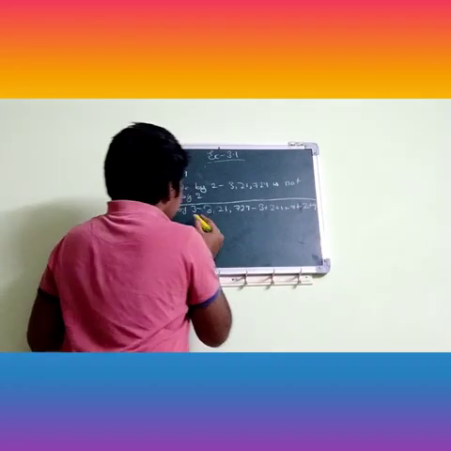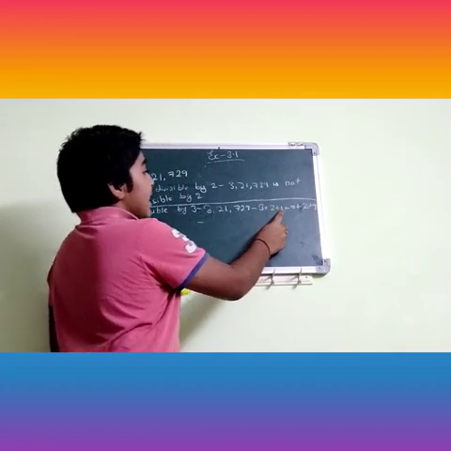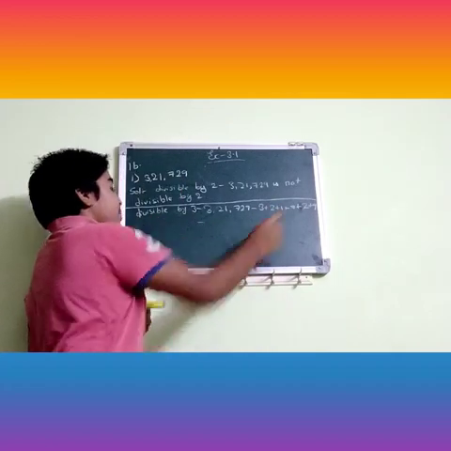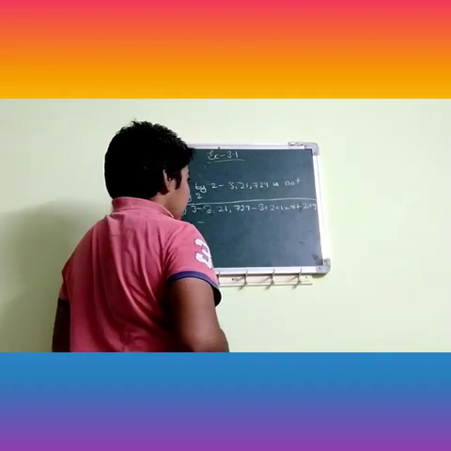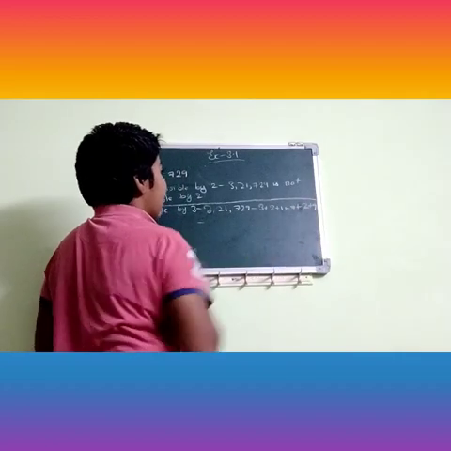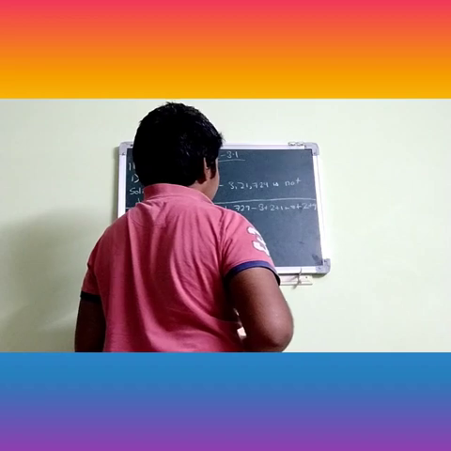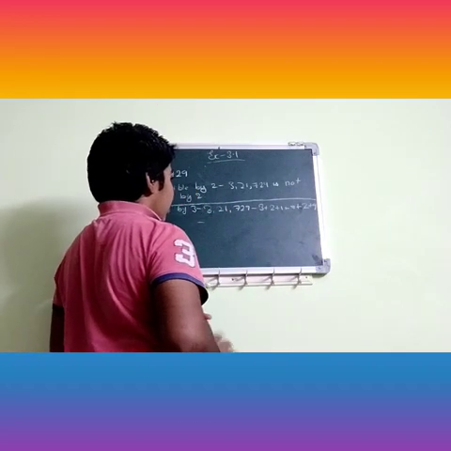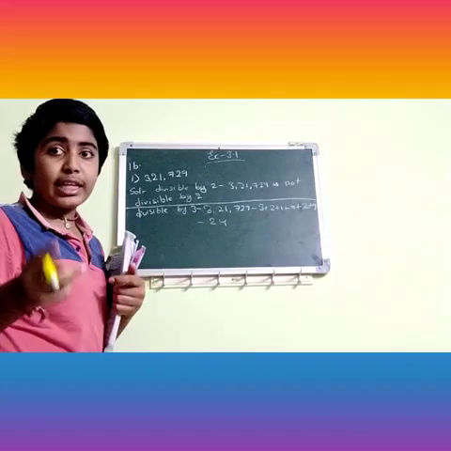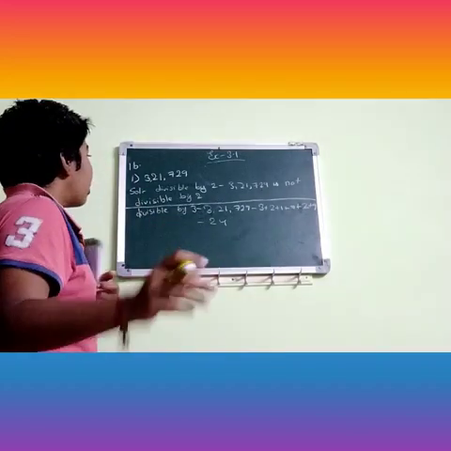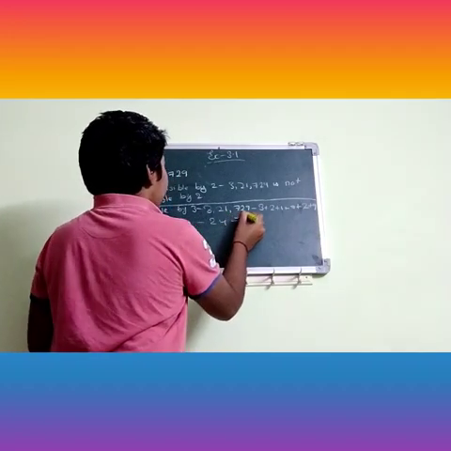Okay, so this goes to 3 plus 2 is 5, 5 plus 1 is 6. Okay, 6 plus 7 is 13, 13 plus 2 is 15, 15 plus 9 is 24. Okay, 3 sevens are 21, 3 eights are 24. Okay, so this 24 is divisible by 3.